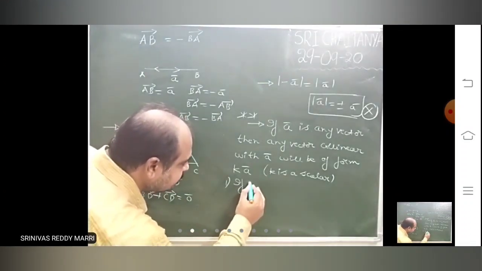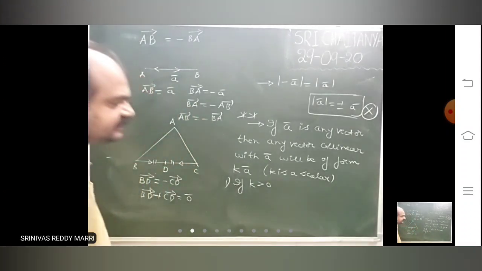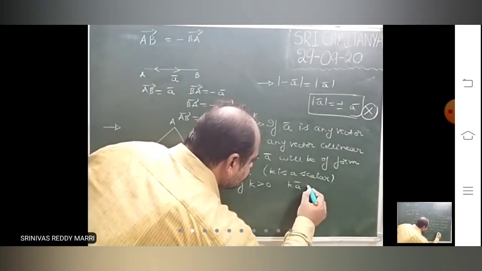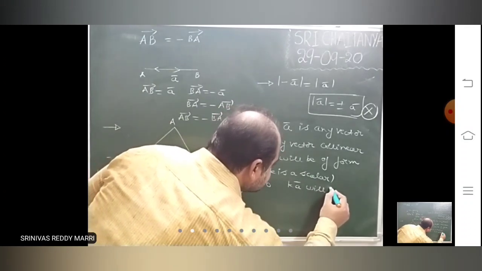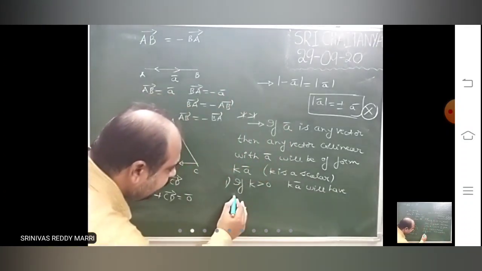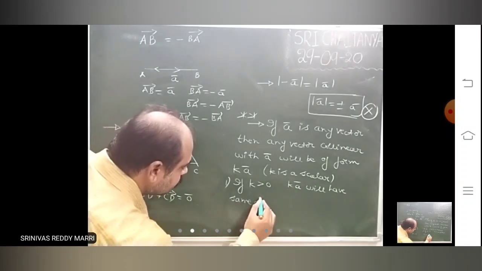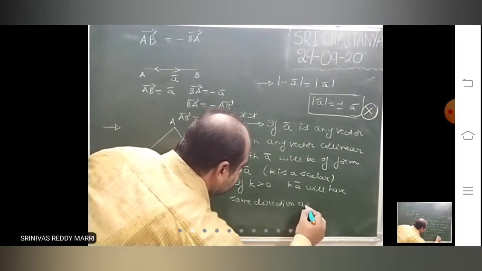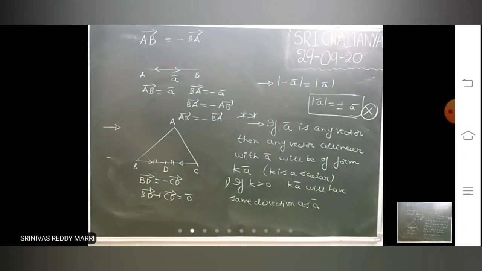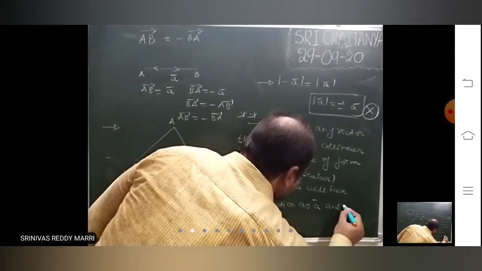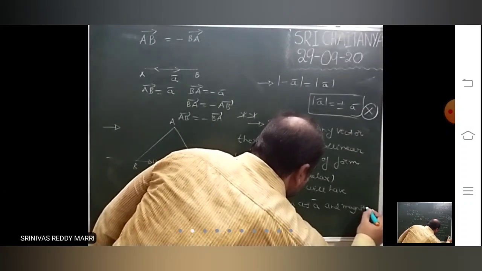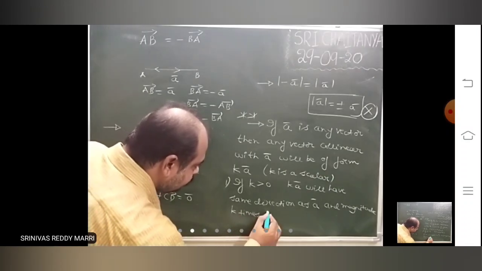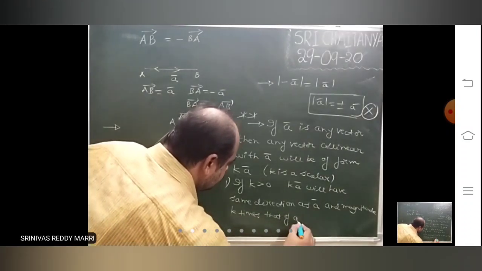If k is greater than 0, then k a bar will have the same direction as a bar and magnitude k times that of a bar.